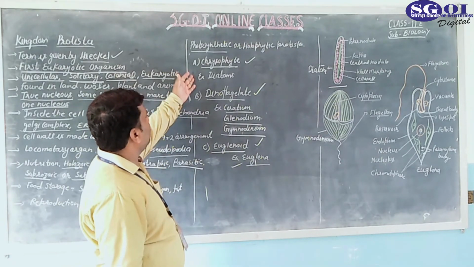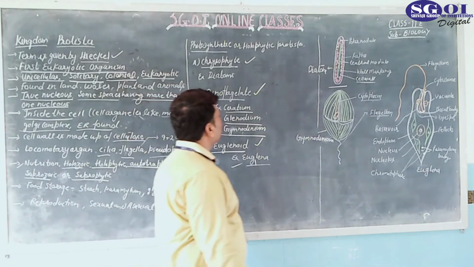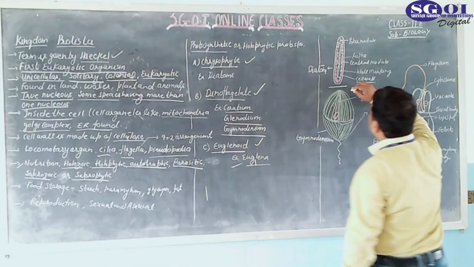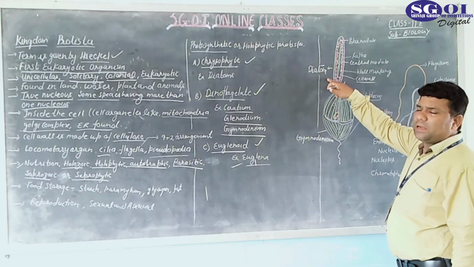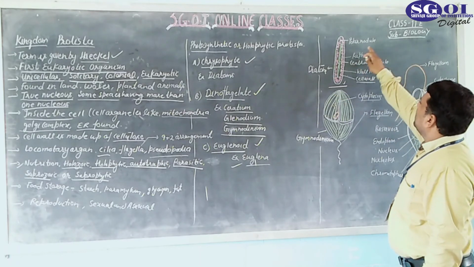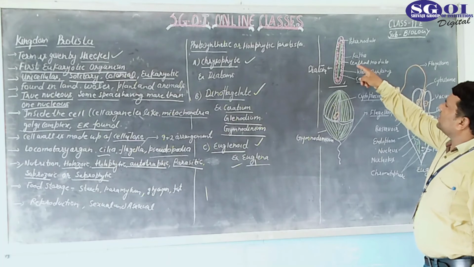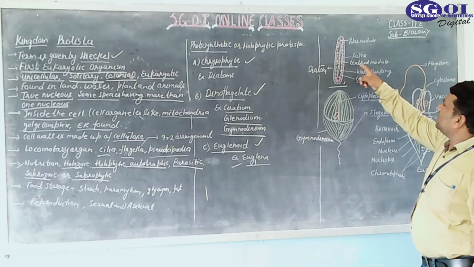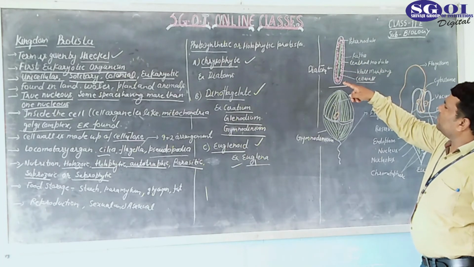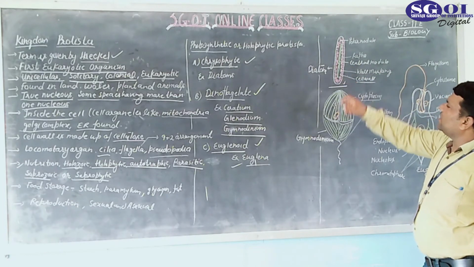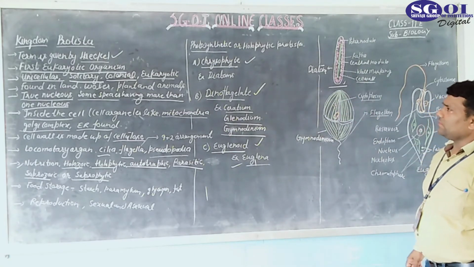The first group is known as chrysophytes. In chrysophytes, diatoms are present. Okay, these are diatoms. The structure of diatoms is given, and they form diatomic earth. There is a polar nodule, and at the midpoint the central nodule is found. This one is known as the wall, and this one is known as the cell wall. So this is the structure of a diatom.